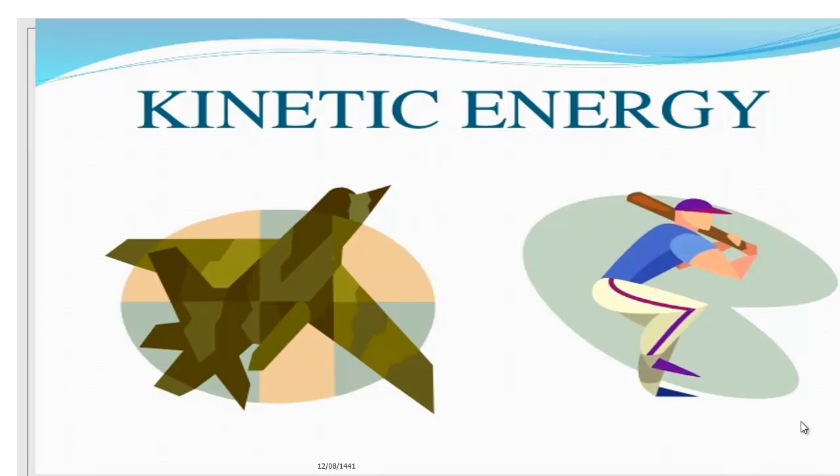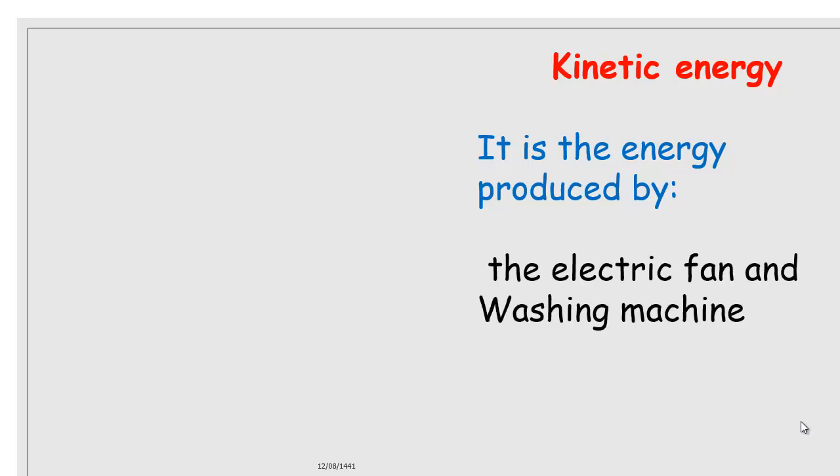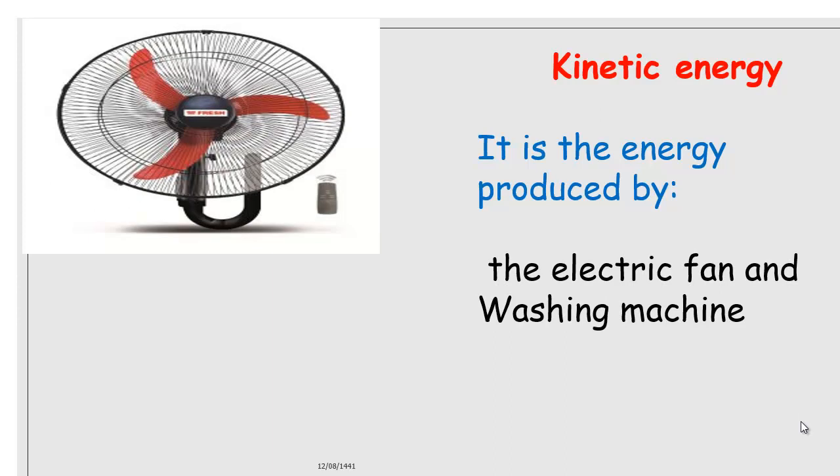Number 1, kinetic energy. You can see in the photo someone playing baseball, and the aeroplane can move from one place to another place. As we said, kinetic energy means movement or is related to movement. I want you to search at your home for equipment that can produce kinetic energy, that can produce movement. Yes? Of course, the electric fan, going round and round all the time.